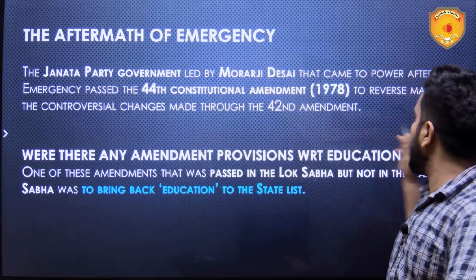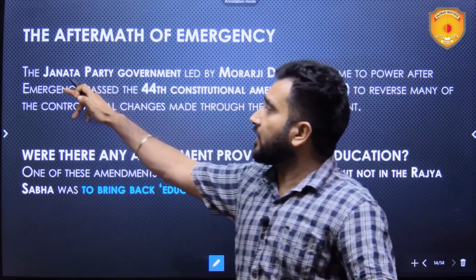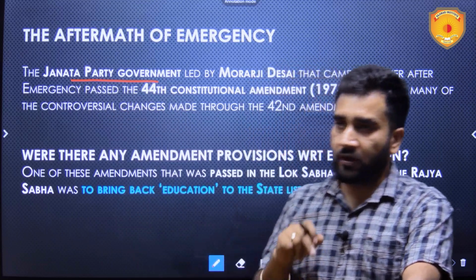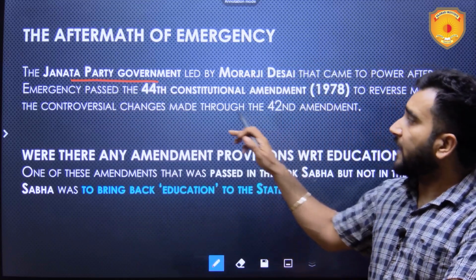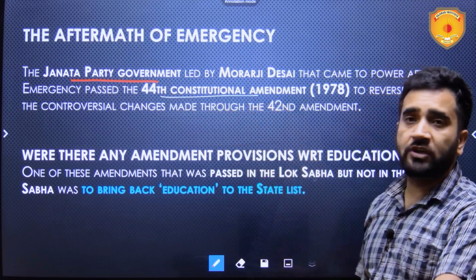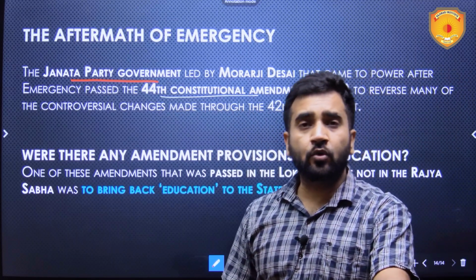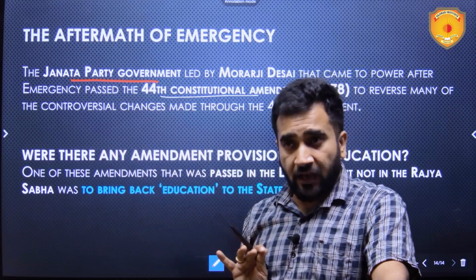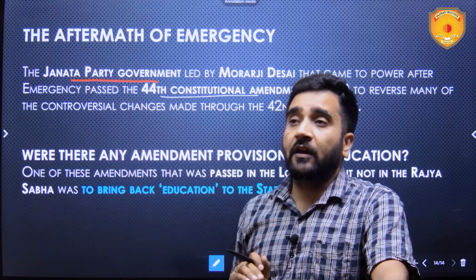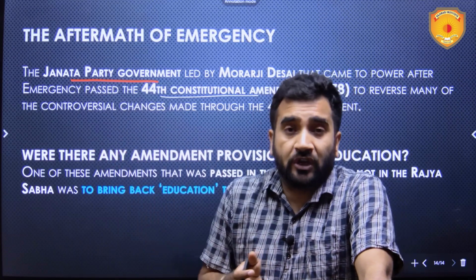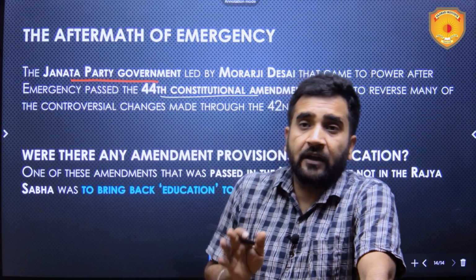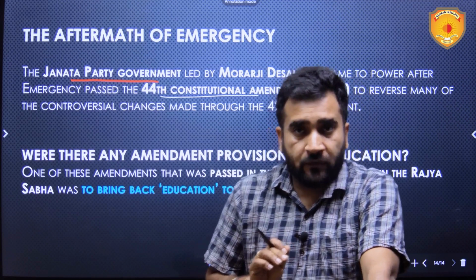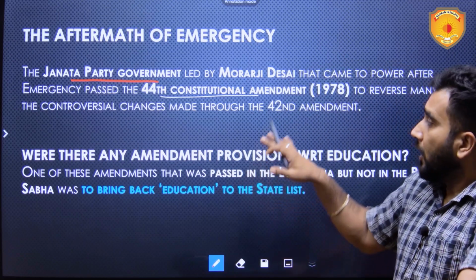The aftermath of the Emergency: in 1977 there were elections and the Janata Party government was formed. Congress was ousted. The Janata Party government passed the 44th Constitutional Amendment Act, which aimed to undo a lot of things in the 42nd Amendment Act. For example, emergency provisions had been made quite stringent by the 42nd Amendment Act, and the 44th Amendment Act relaxed certain provisions.